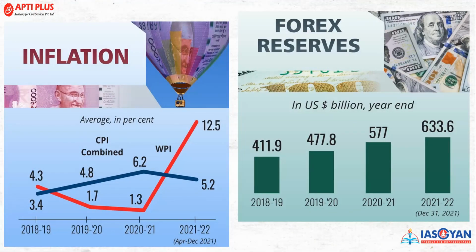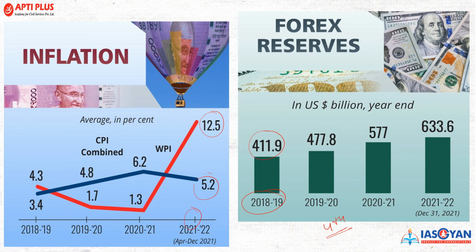Now inflation, for 2018-19 you can see this is for CPI and again for the WPI, right? So these are the figures, and for 2021 you can see it is 5.2 and WPI is almost 12.5. On forex reserve, India is the fourth largest country in terms of forex. In 2018-19 we had only 411 US billion dollars.